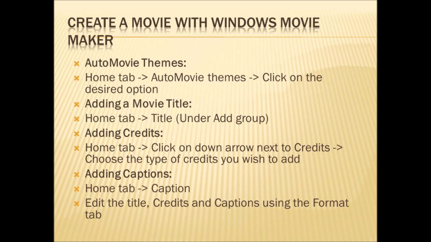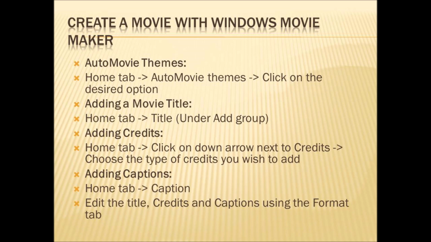Now we are going to add auto movie themes. For adding auto movie themes, go to Home tab and then click on Auto movie themes. A list of options will be available after clicking on Auto movie themes. Click the desired option that you want. After clicking the desired option, your auto movie theme will be added to your video.